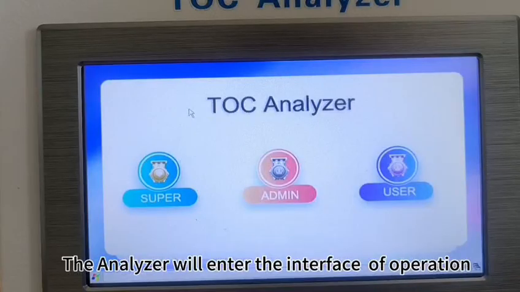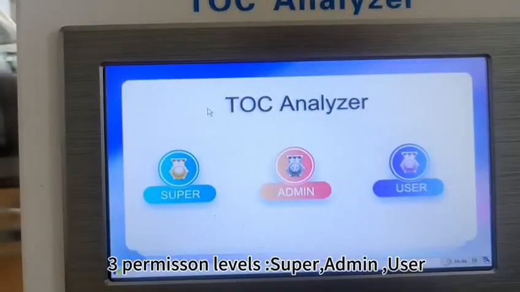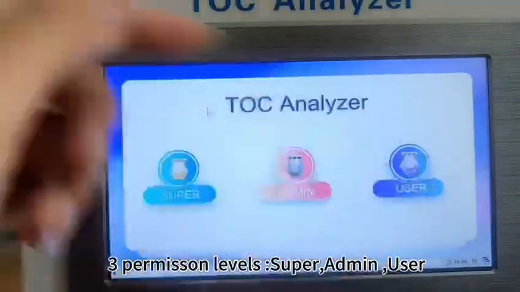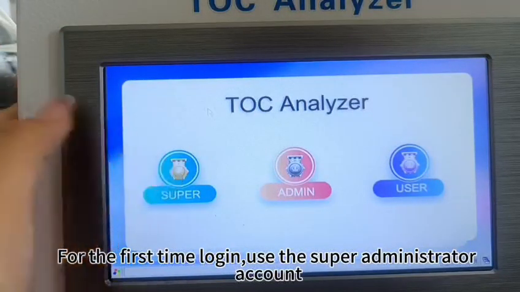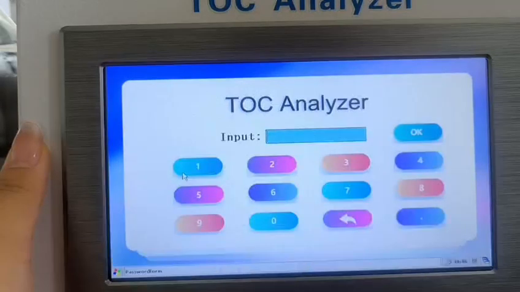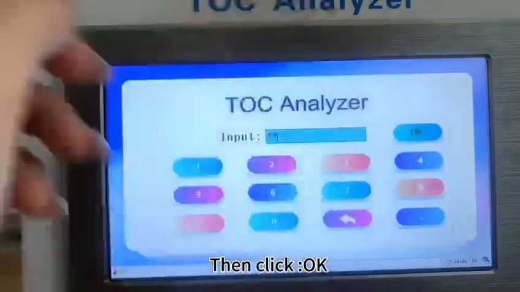The analyzer will enter the interface of operation. This is the login page. There are 3 permission levels: super administrator, administrator, and user. For the first time login, use the super administrator account. The password is 12, then click OK.